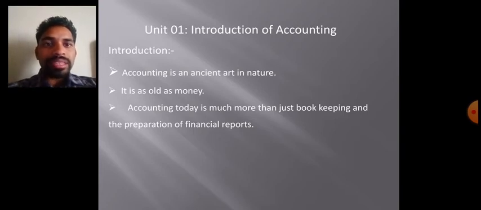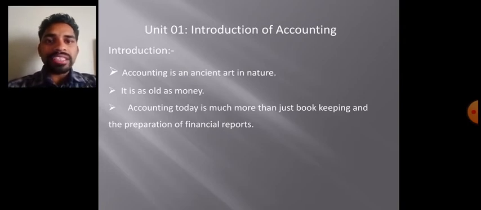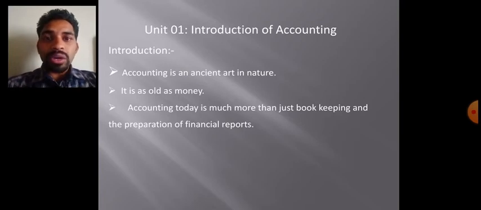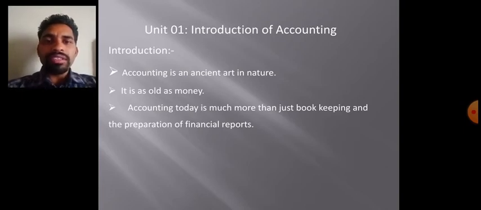So this is about accounting being an ancient art in nature. It is as old as money. It means just like money is old, the accounting system is also old. In the fourth century there was one ruler, Kautilya, the minister of Chandragupta Maurya, and he wrote one book in the 4th century, the Arthashastra. Kautilya was the first person to mention the auditing and accounting part in his book.